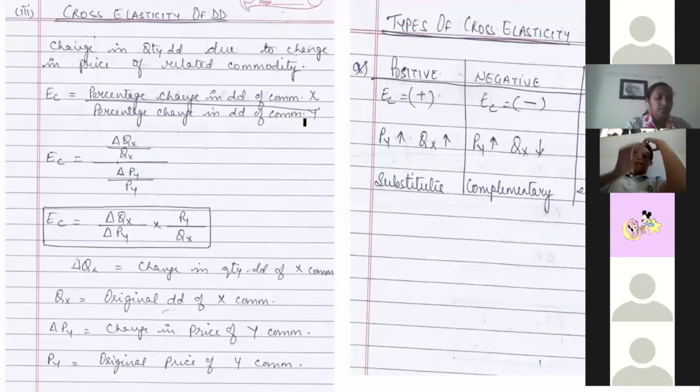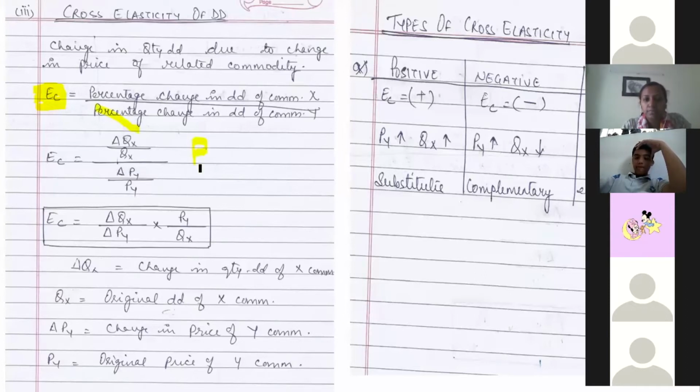So cross elasticity of demand we will show with EC. Here E shows your elasticity and C means cross elasticity. This also has the same formula, the same assumptions, everything else is constant other than the price of the related good. So here we have PR, change in PR.